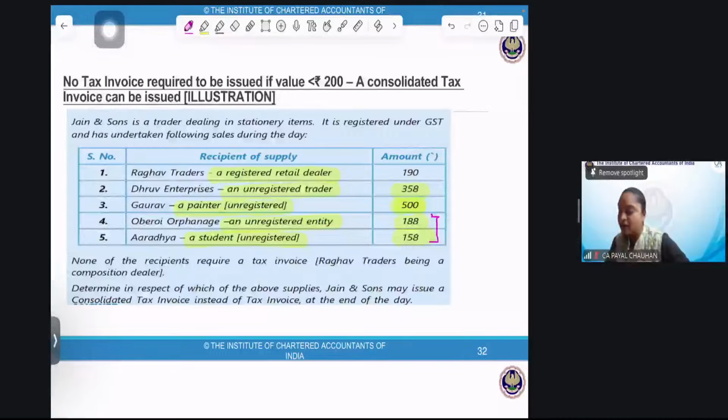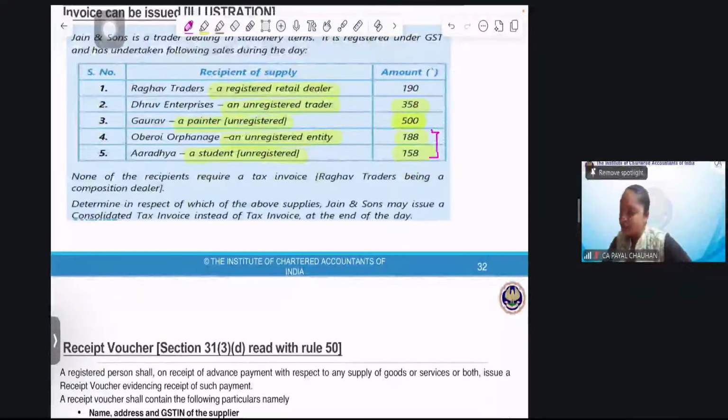Now, none of the recipients required a tax invoice. Raghav Trader, whether he is a composition dealer or a regular dealer, hardly matters. He is registered, and once he is registered, I need to give him an invoice. Then determine in respect of which of the above supplies Jen and Son may issue a consolidated invoice. We've already done that. Did you people understand? Perfect.